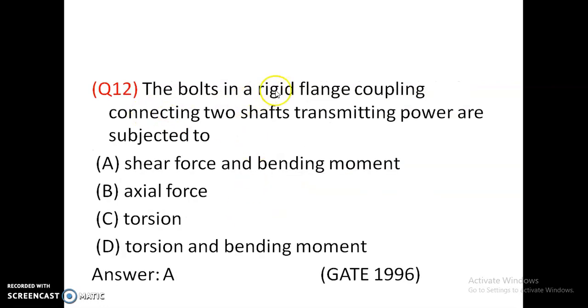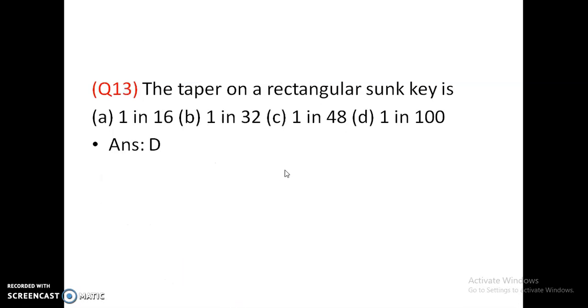The bolts in a rigid flange coupling connecting two shafts transmitting power are subjected to shear force and bending moment, axial force, or torsion and bending moment. They are subjected to shear force and bending moment. The taper on a rectangular sunk key is 1 in 16, 1 in 32, 1 in 48, or 1 in 100. The rectangular sunk key has the taper of 1 in 100.